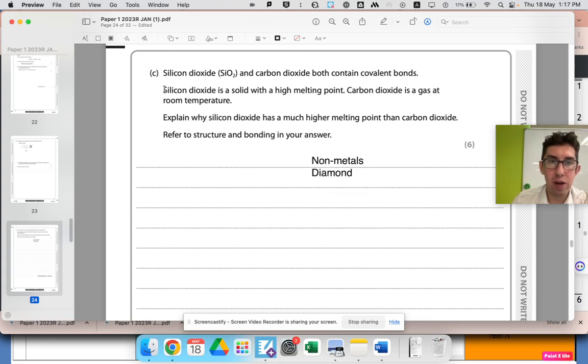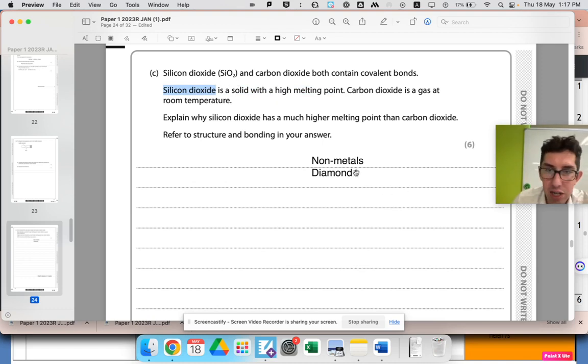The reason this question sort of allows you to work it out, but it's a bit unfair if you've never heard it before, is the fact it's telling you it has a very high melting point. Now, that's a bit unfair. If your teacher had never mentioned silicon dioxide being a macromolecule, I'm not certain you would get that from this. I don't think it's fair. I think the spec should mention it, so that we just teach that silicon dioxide is a macromolecule.